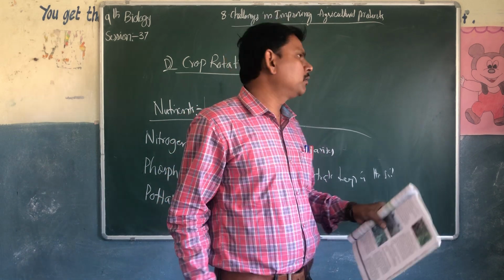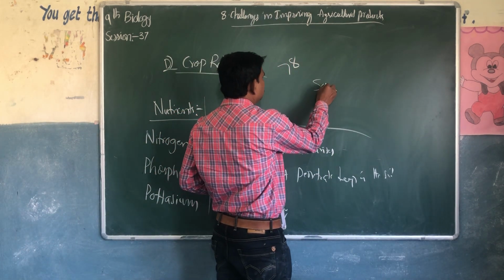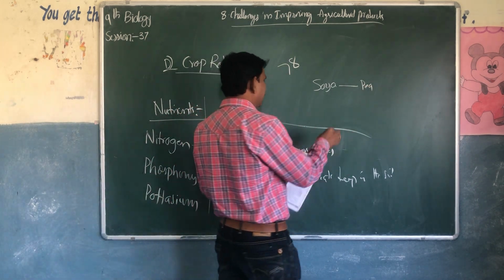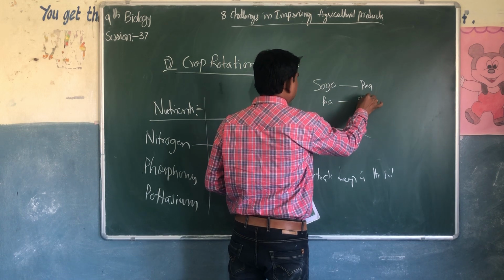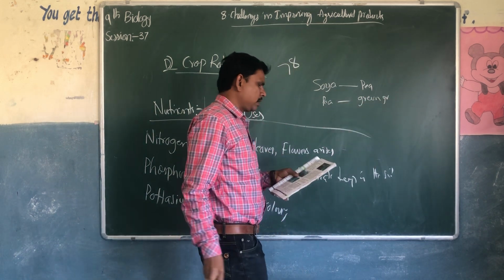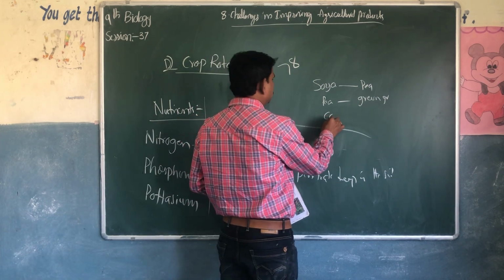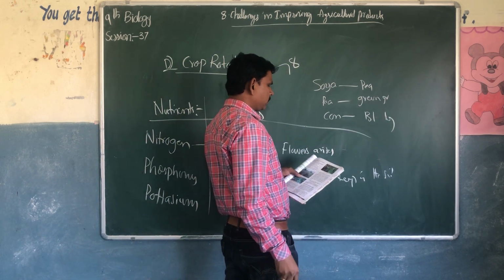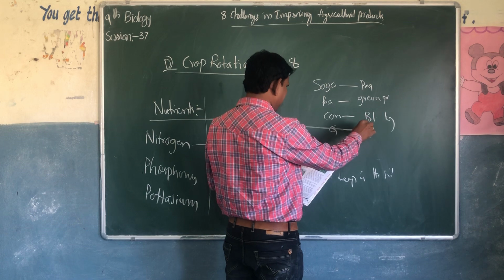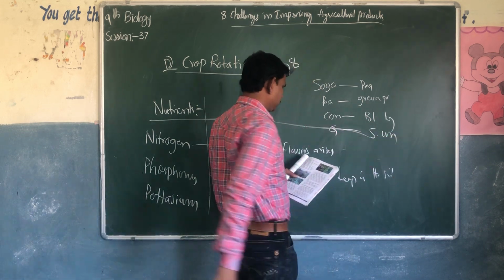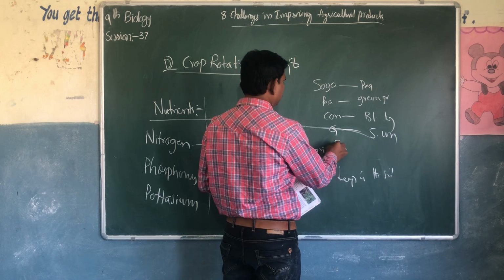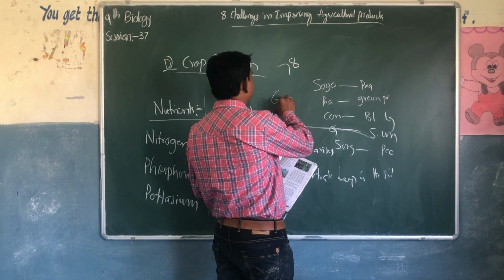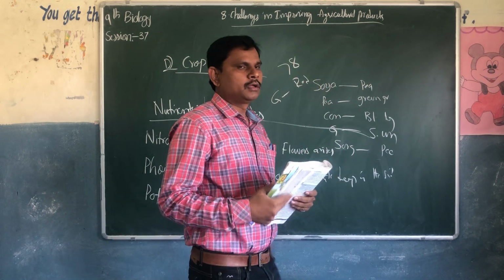Soya grown along with the pea. Pea grown along with the green gram. Corn grown along with the black gram. Groundnut grown along with the sunflower. Sorghum grown along with the pea. Groundnut grown along with the red gram. These are the mixed crops.